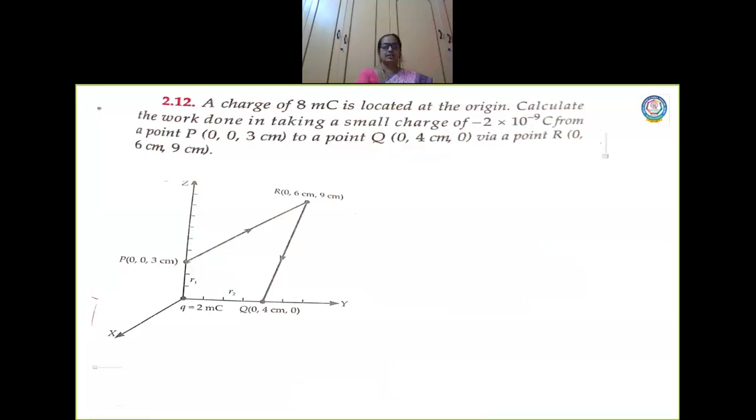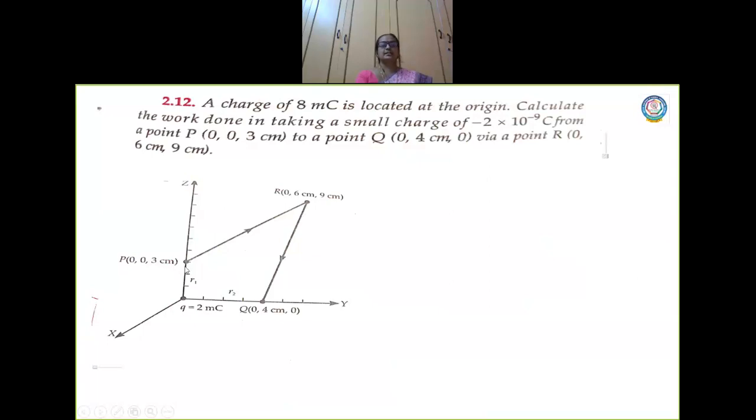Okay, charge Q, a charge of 8 millicoulomb is located at the origin. Now calculate the work done in taking a small charge from a point P. Now the point P is here, children. What is the point? 0, 0, 3, on the z axis.